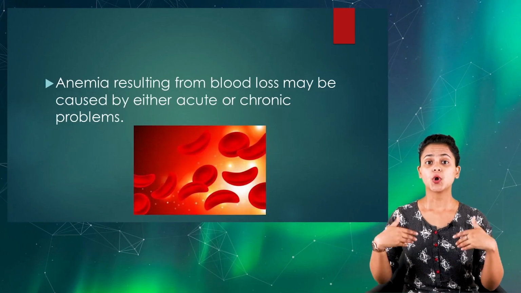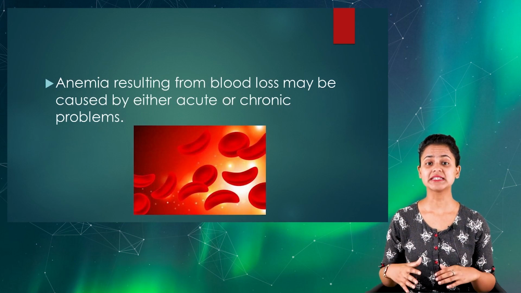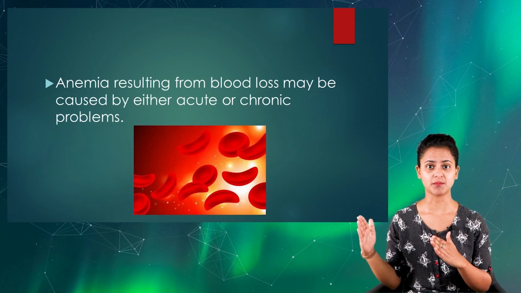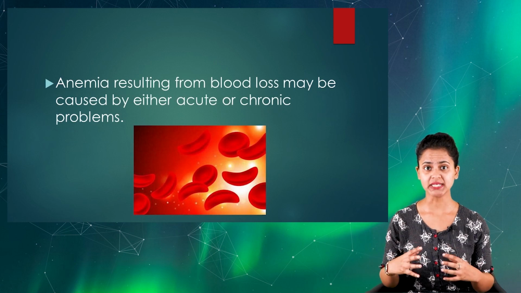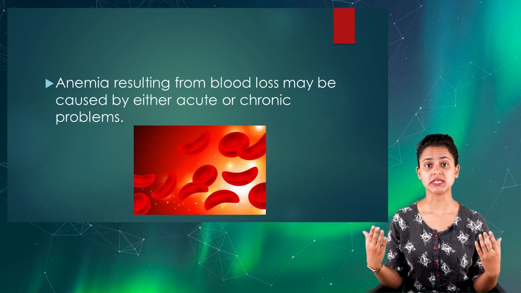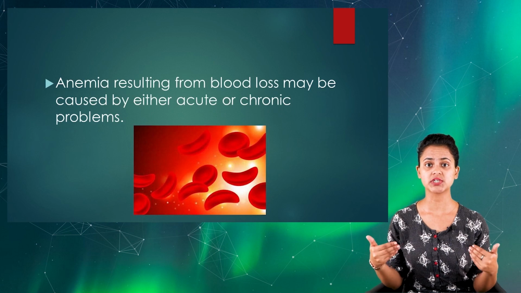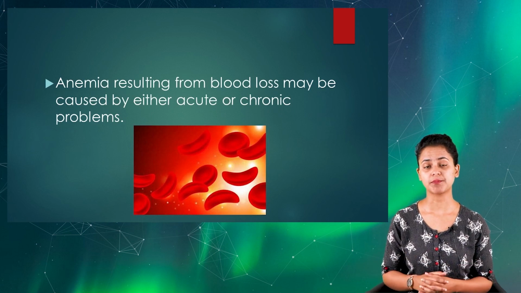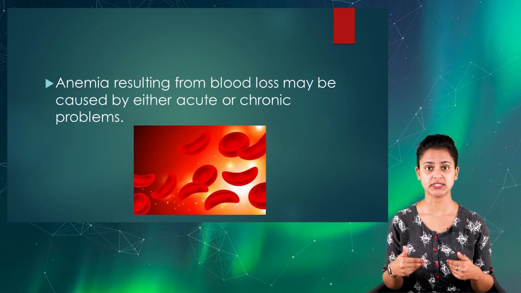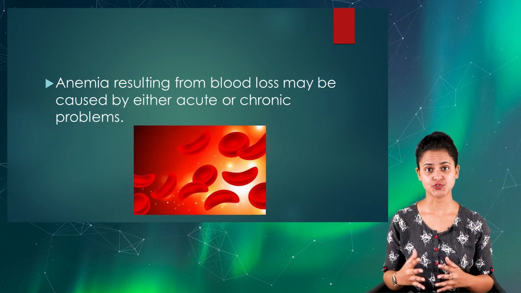Anemia caused by blood loss is a clinical condition where, due to acute and chronic blood loss, a person may develop anemia, losing their whole blood component and even developing fluid and electrolyte imbalance. That is when a person will show the clinical manifestations associated with anemia, and we call this condition anemia related to blood loss.